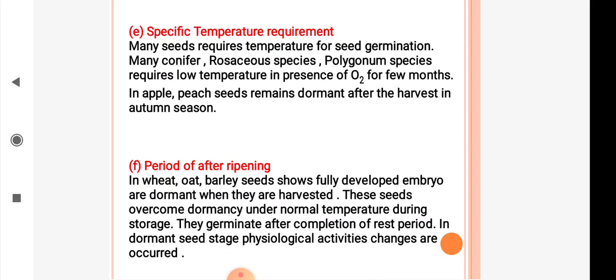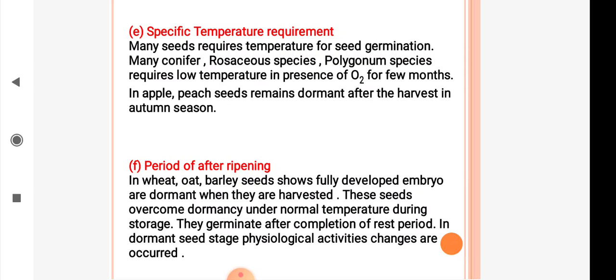These seeds overcome dormancy under normal temperature during storage. They germinate after completion of the rest period. In the dormant seed stage, physiological activity changes occur and the seeds will show different types of effects.